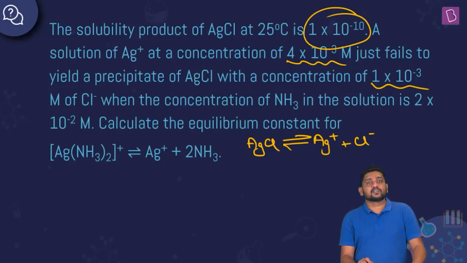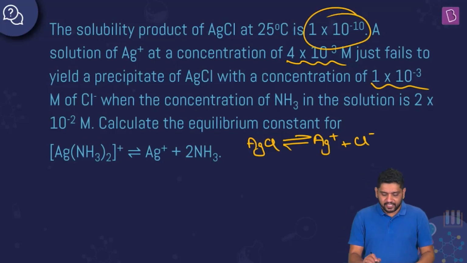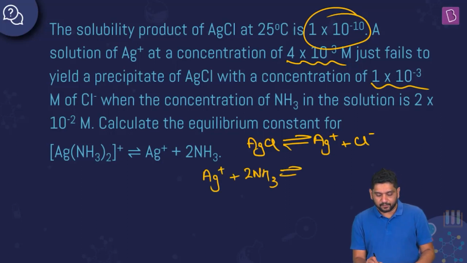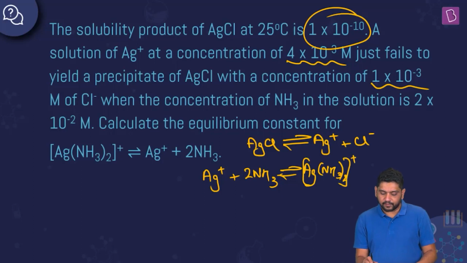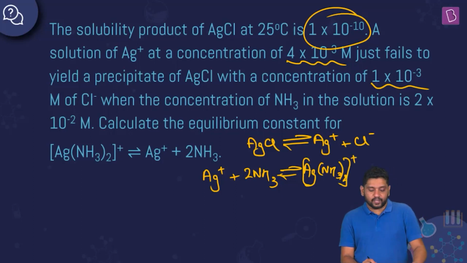Precipitation is not happening because of complex formation. What is happening is that this Ag plus is disappearing with ammonia as your complex. This is the reason why we are seeing that precipitation is not taking place, right?